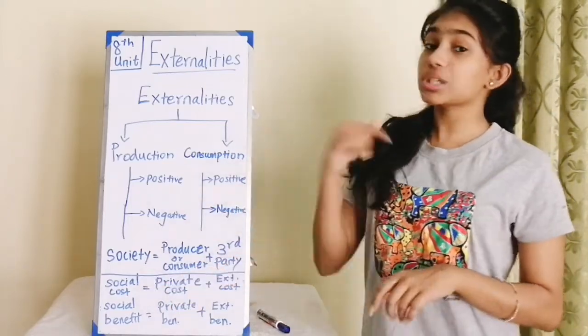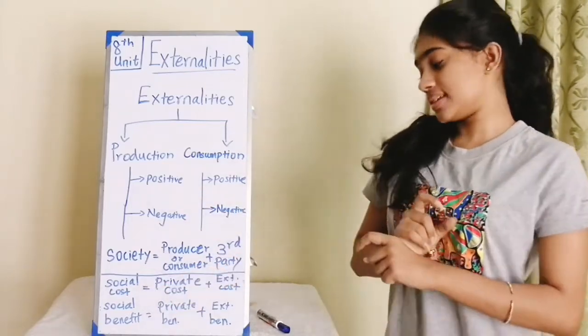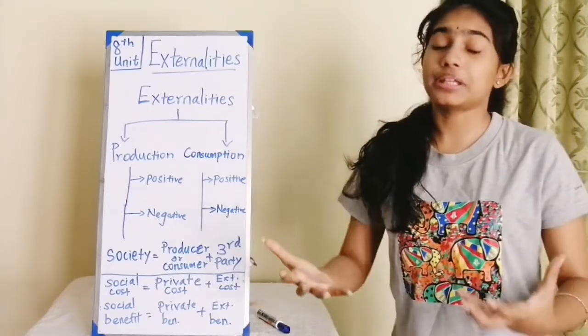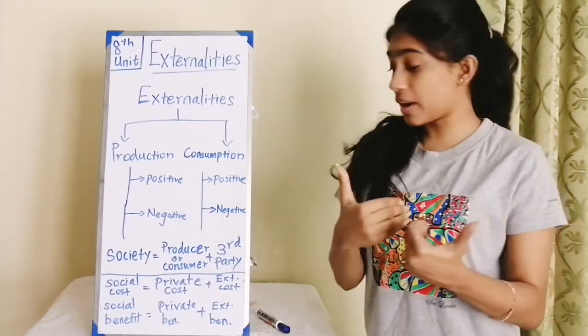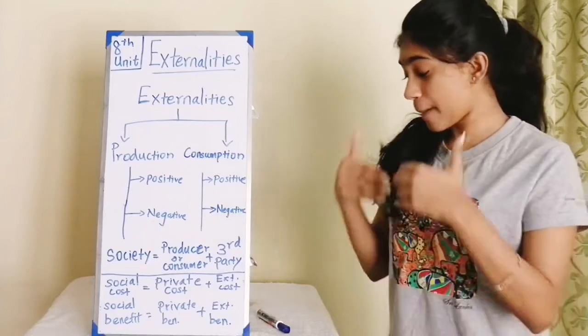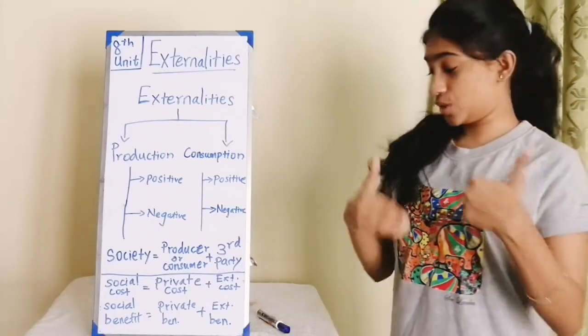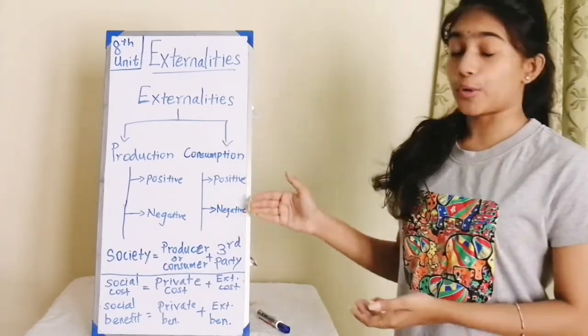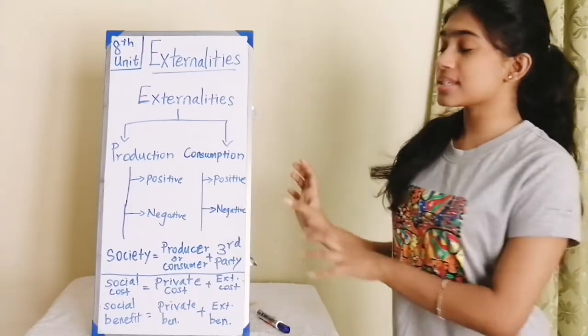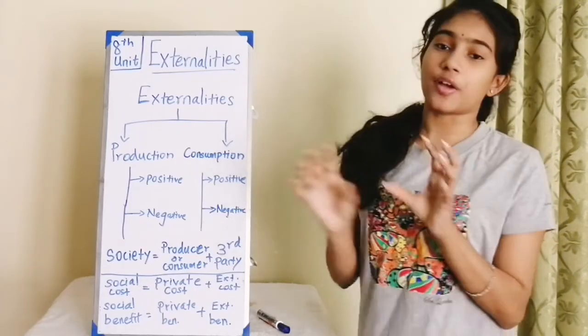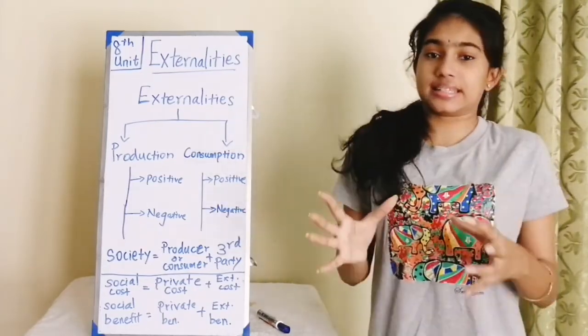And the social benefit is equal to the private benefit, which is the benefit borne by the producer or the consumer, plus the external benefits, which are the benefits borne by the third party. These are the equations we have to know about externalities.